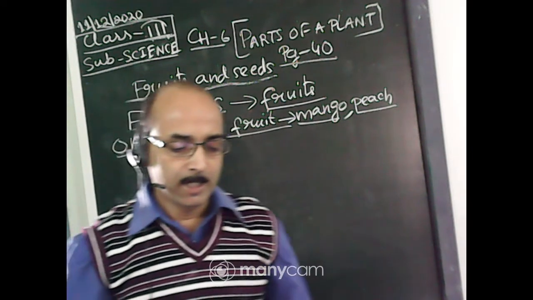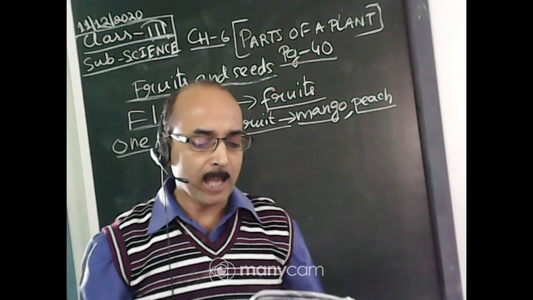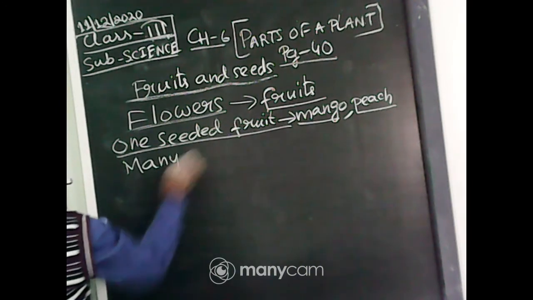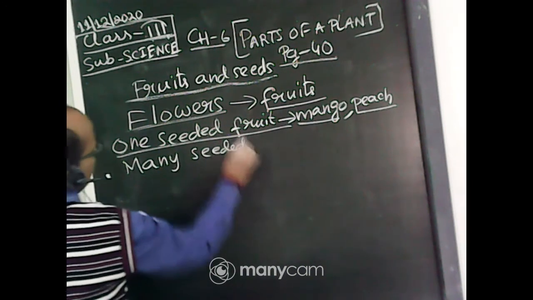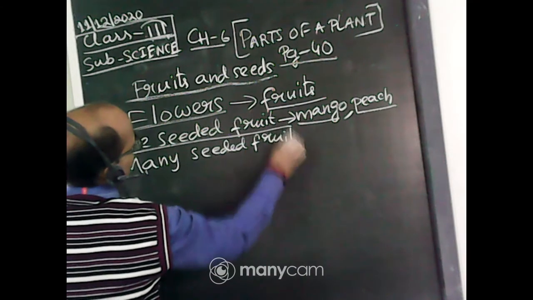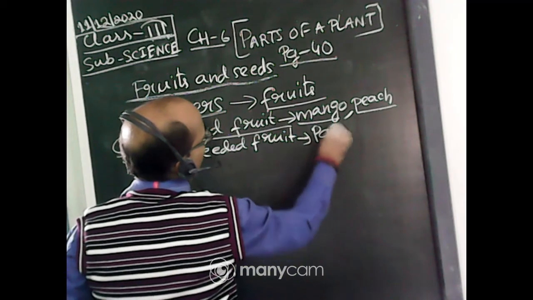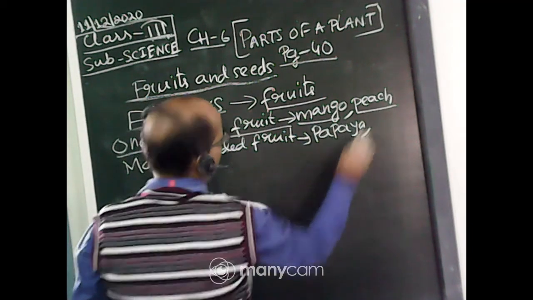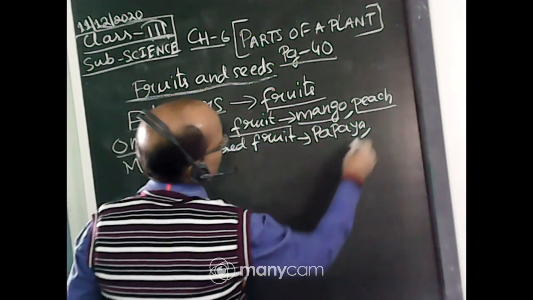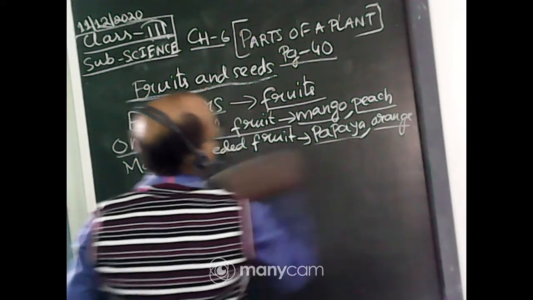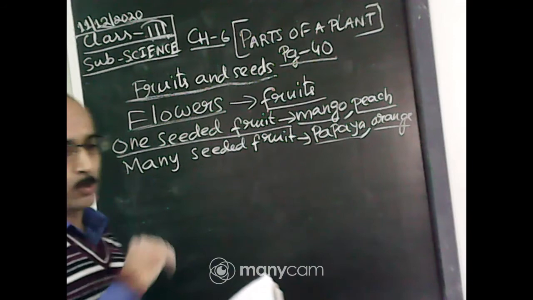Orange, papaya, apple, they have many seeds. So many seeded fruit, I can write papaya, orange.